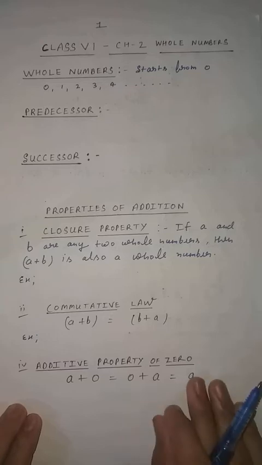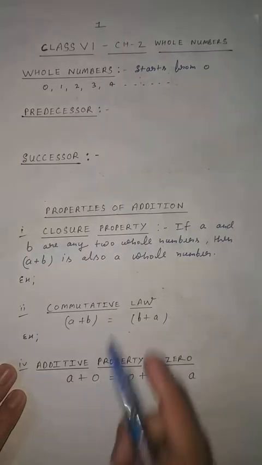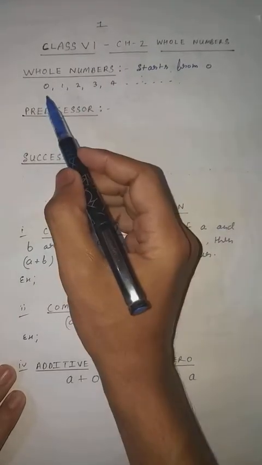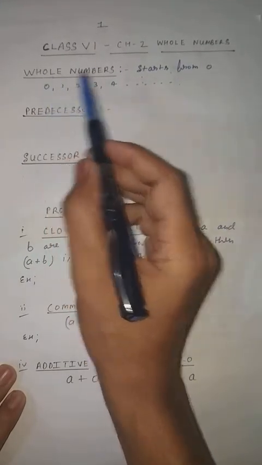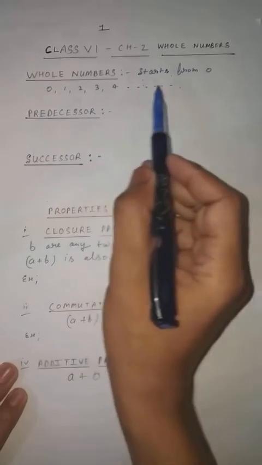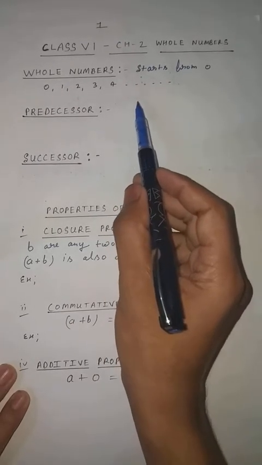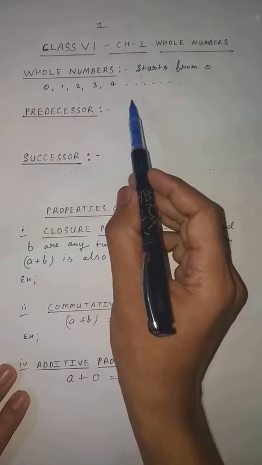Chapter 2 is whole numbers. Everyone knows what a natural number is. Natural numbers start from 1, but whole numbers start from 0. Whole means start from 0: 0, 1, 2, 3, 4, and so on. So what is the concept? In whole numbers, it starts from 0.